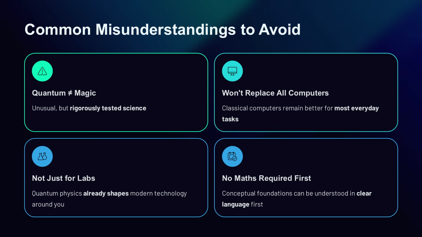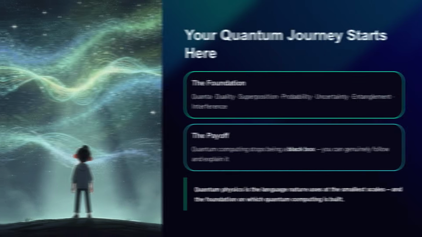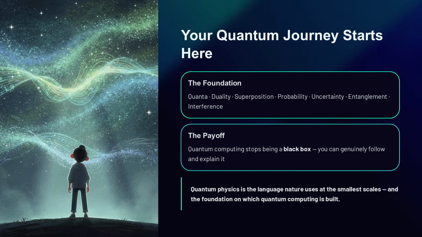Quantum physics becomes easier when you stop treating it as magic and start treating it as a new set of rules for the microscopic world. A good beginner to advanced understanding of quantum physics does not mean you can instantly solve difficult equations or design a quantum processor from scratch. It means you understand the major ideas clearly.